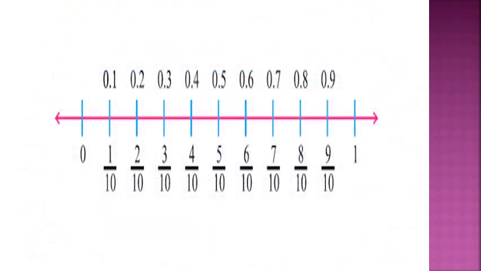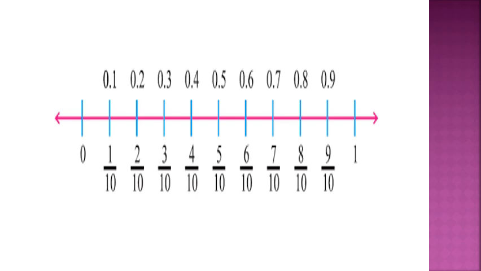Dear children, in this number line, you can observe the representation of rational numbers. Rational numbers means the numbers of the form P by Q. See here, the number line between 0 and 1 is divided into 10 equal parts.